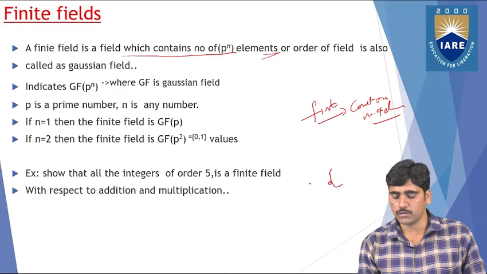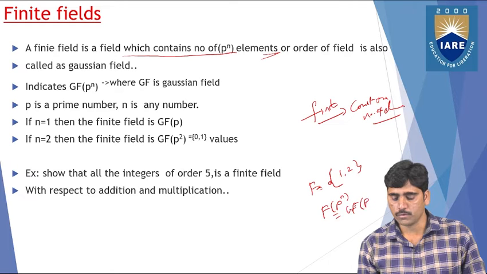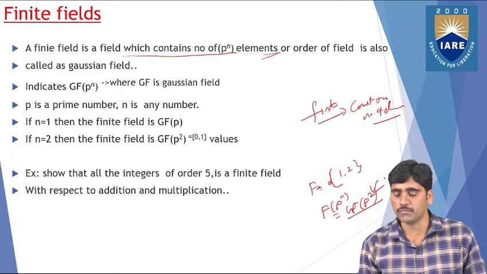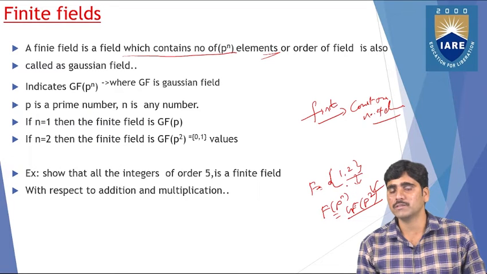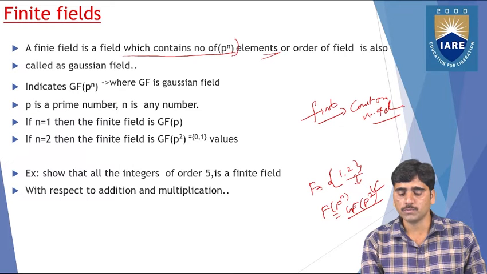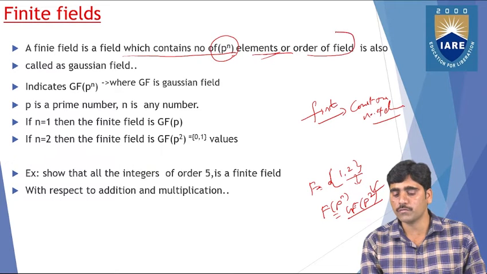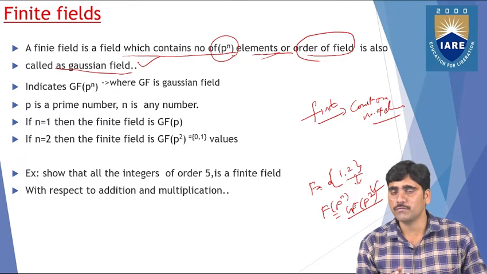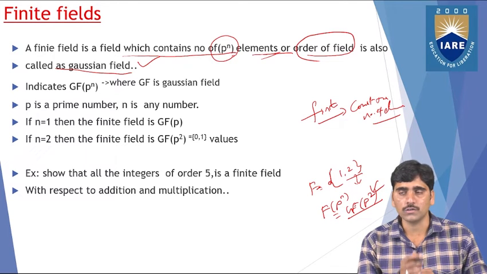Suppose you take F equals 1, 2. Then you can say that F of p to the power n is GF of p to the power 2. So that is the second order of the field. If you have two elements, then you can say the field has two elements. So a field with p to the power n elements, or order, is also called a Galois field. This finite field is also called a Galois field. So a finite field contains a countable number of elements, and it is also called a Galois field.